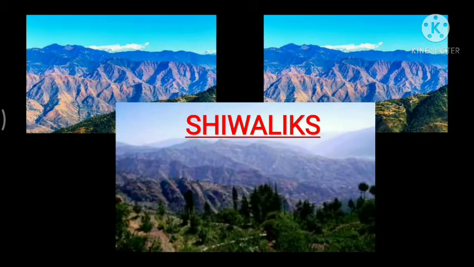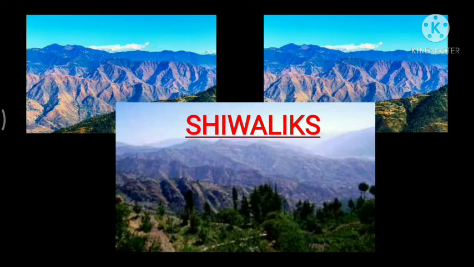Next up, the outermost range of the Himalayas is called the Shivaliks. Now these Shivaliks extend over a width of 10 to 50 km and have an altitude varying between 900 and 1100 meters.